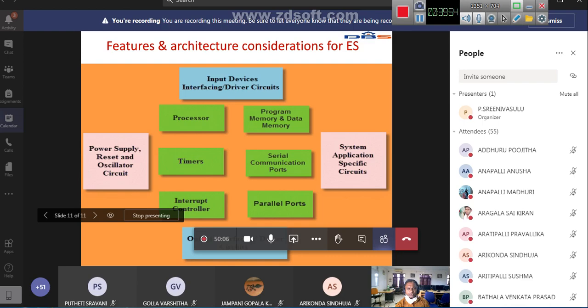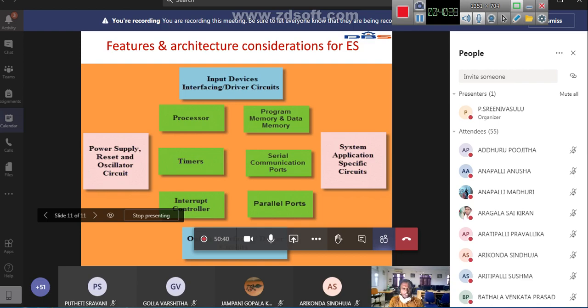First, we have to see what the power supply requirement is and what the oscillator circuit is. Every embedded system operates with some particular frequency, so you first decide which type of oscillator you need, then what power supply is required, and after that what input devices we require to design an embedded system, and what interface is required. Then you decide which processor to select, then program memory and data memory.